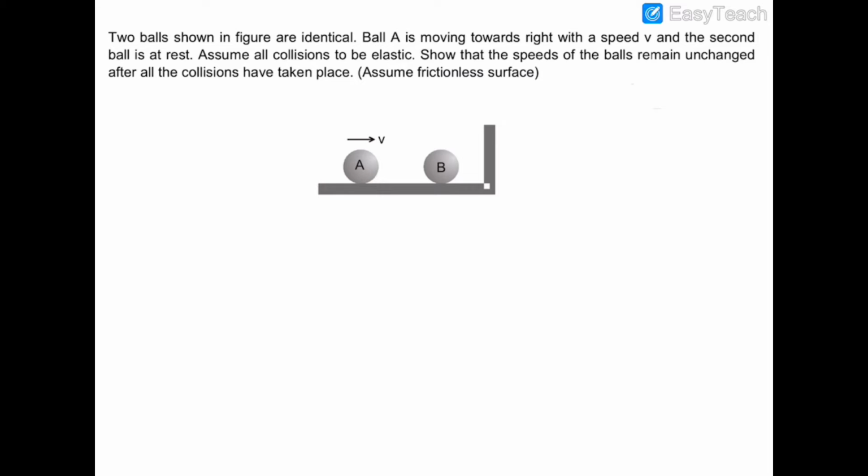So this is a very simple question. We know that if two balls of the same mass strike each other elastically, then their velocities will interchange.